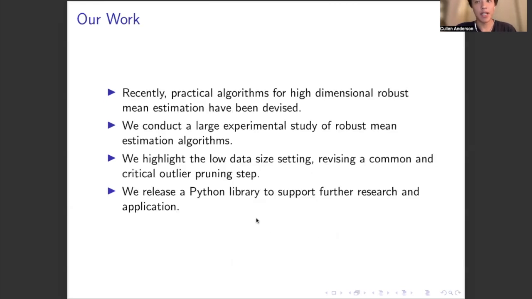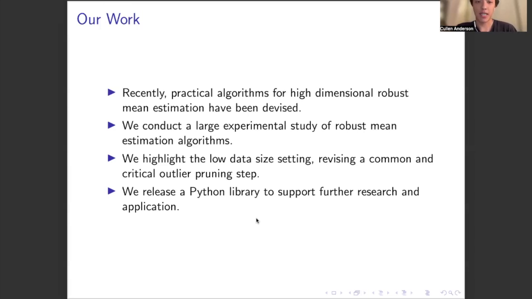And so recently, practical algorithms for high-dimensional robust mean estimation have been devised around 2016. However, work has mostly been focused on theory, and there's been little empirical evaluation of methods, and they have also assumed sufficiently large data size to get these nice theoretical error bounds.